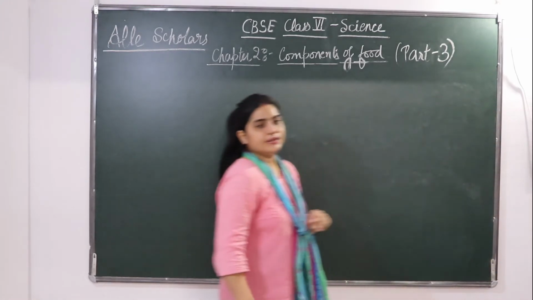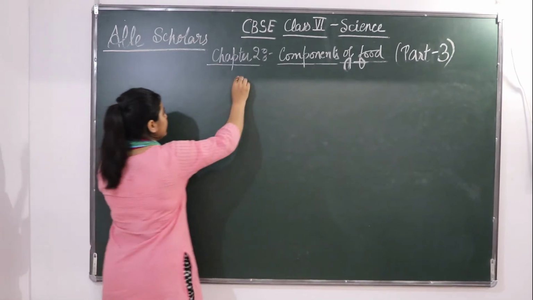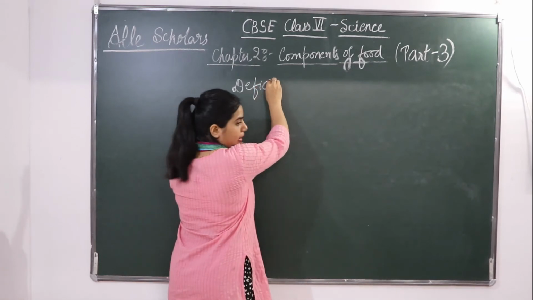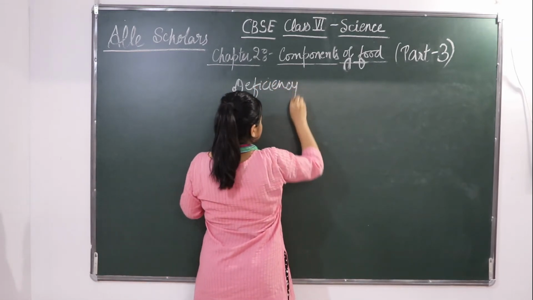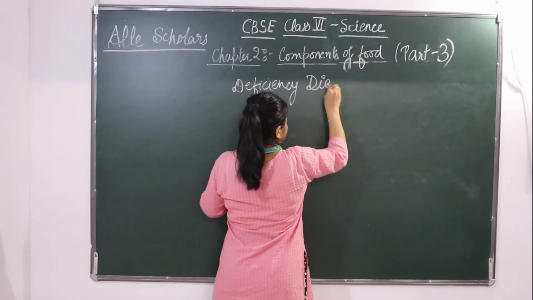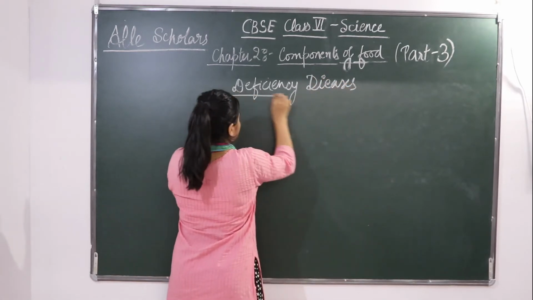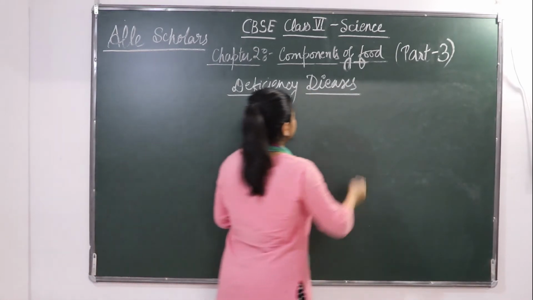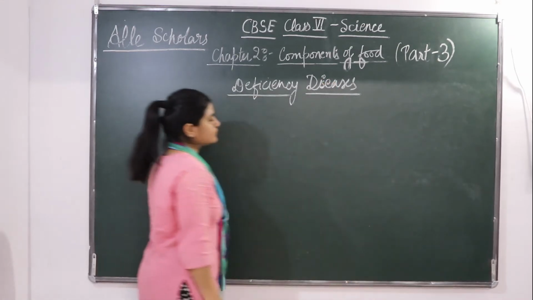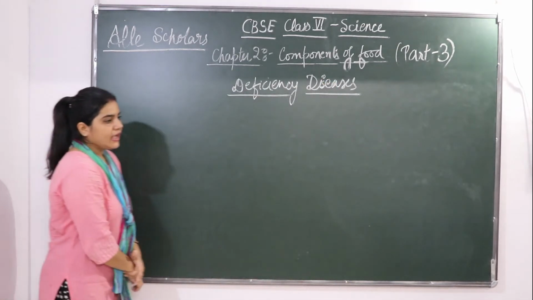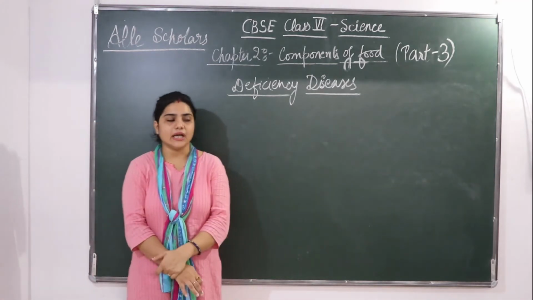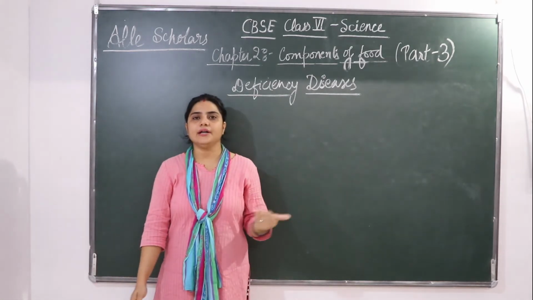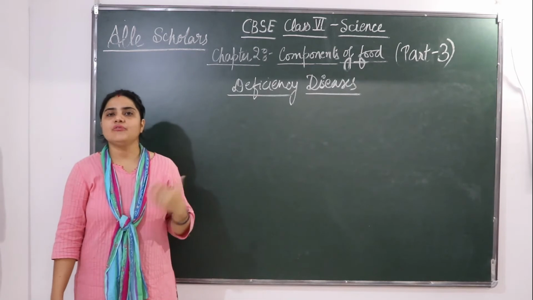Now the next thing is deficiency disease. We are going to see deficiency disease. A person may be getting enough food to eat, but sometimes the food may have a deficiency of a particular nutrient.